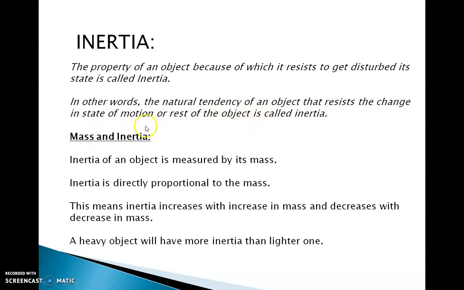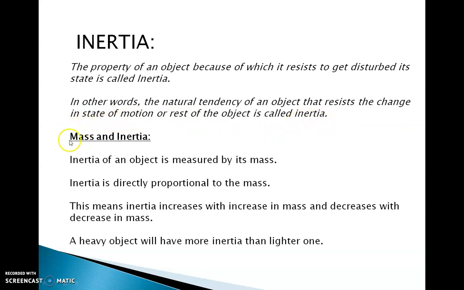What we learned in the first law is the same: resistance to change in motion or change in rest. This resistance is called inertia. So the first law of motion is also called the law of inertia.